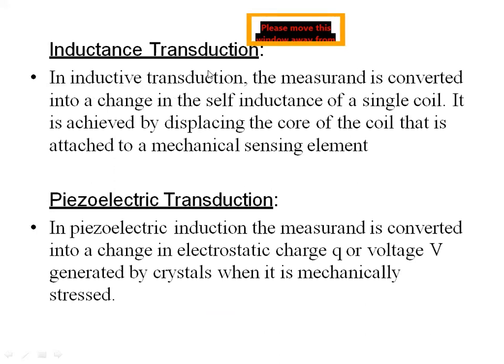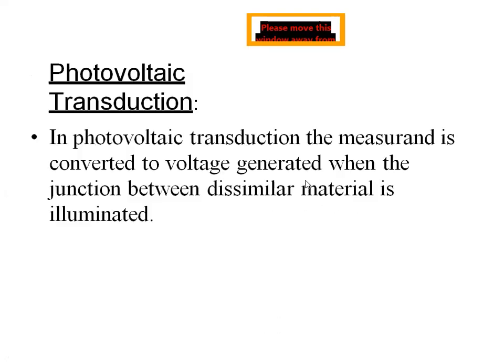Next, inductive transducer, like LVDT or transformer. If some input is given, because of the change in inductance or the magnetic flux, the output voltage or current will change. Such types of transducers are called inductive transducers. We have already seen the piezoelectric transducer. By giving some force to the piezoelectric material, this will generate the voltage, converting a physical quantity into an electrical quantity.